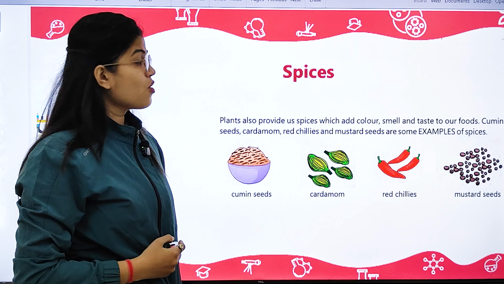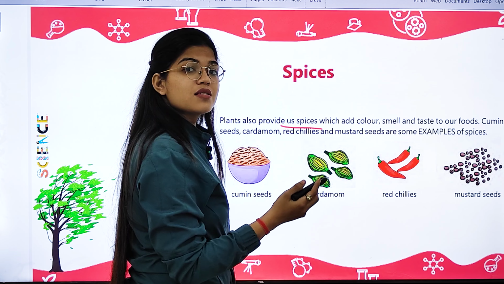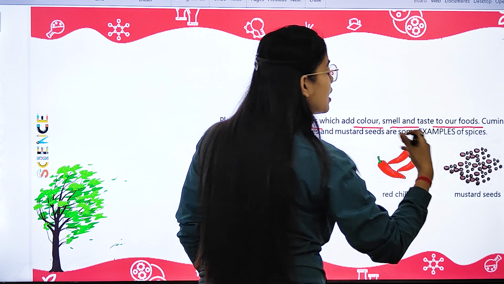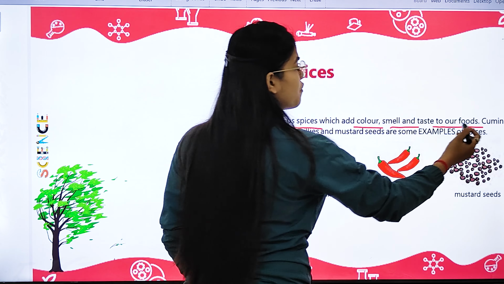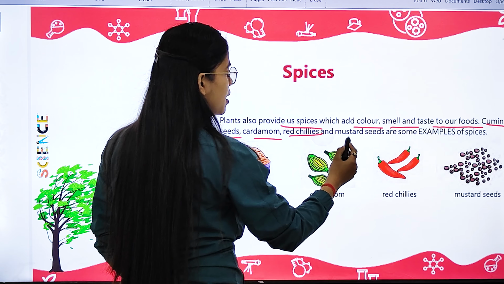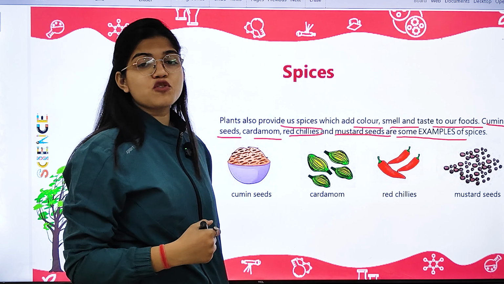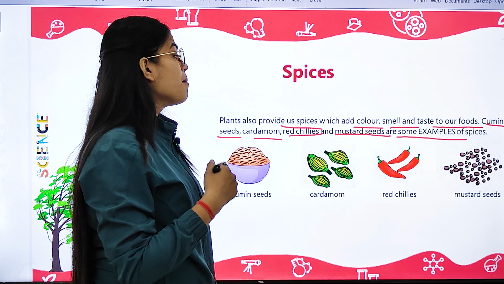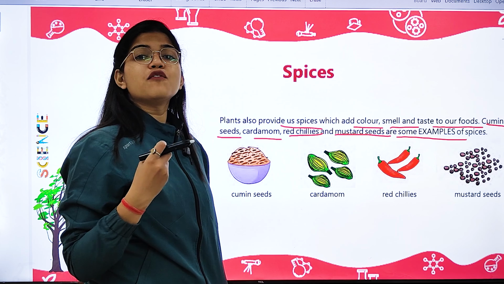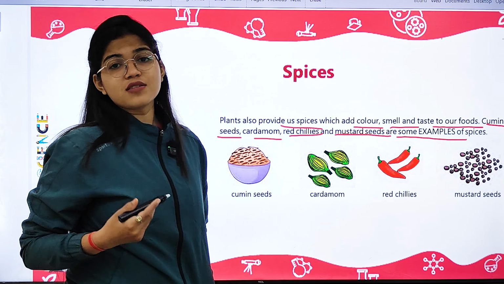The next thing we get is spices also. See, plants provide us spices also. And what do these spices do? They add color, smell, and taste to our food. For example, cumin seeds, cardamom, red chilies, mustard seeds, all of these are some examples of spices which we get from plants, and they make our food more tasty and also add a very mouth watering smell.